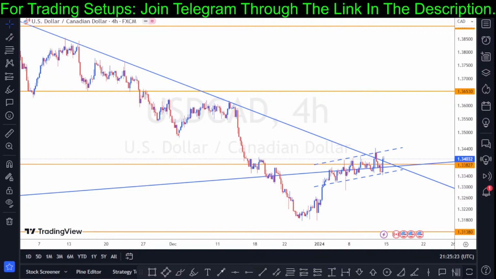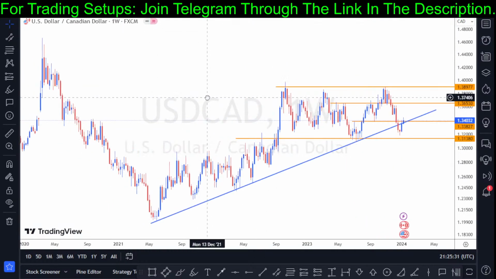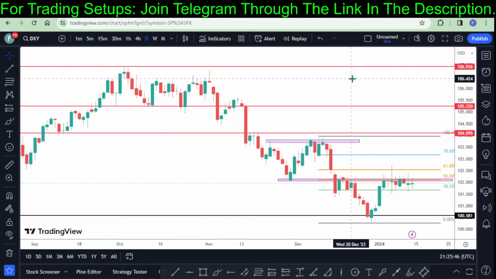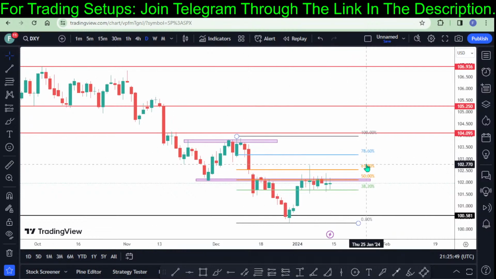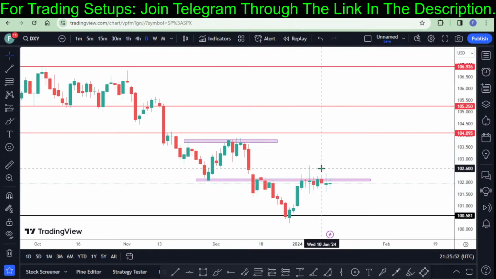Let's check the dollar index out. Another tool you can use to monitor the strength of the US currency pairs is the dollar index. You can use the dollar index to get an idea of the strength of the market. So this is what we have on the dollar index. As well, you can see the dollar index is also in a ranging medium. This is what we have last week. You can see price keeps bouncing up and down. We haven't yet seen a break of structure right here.